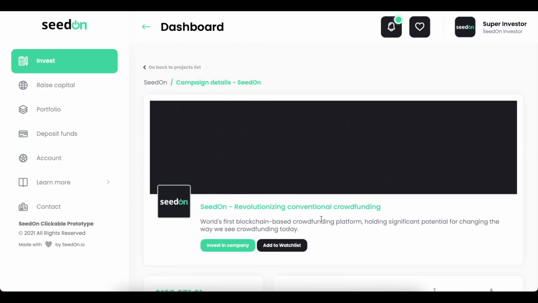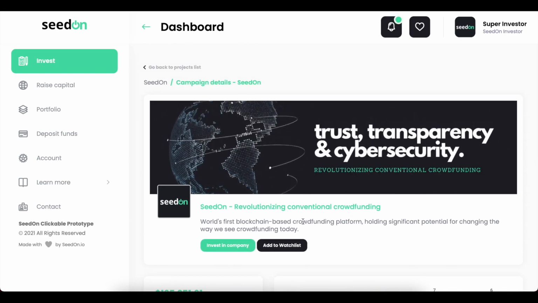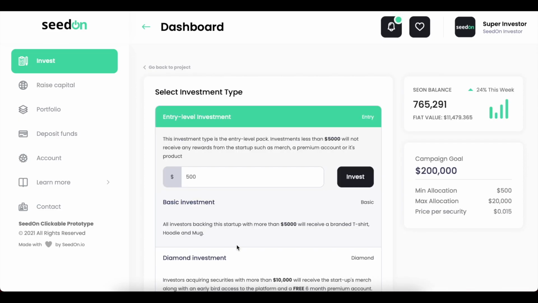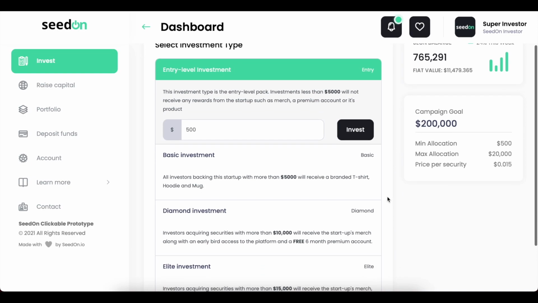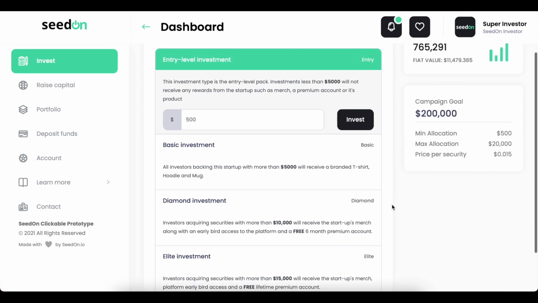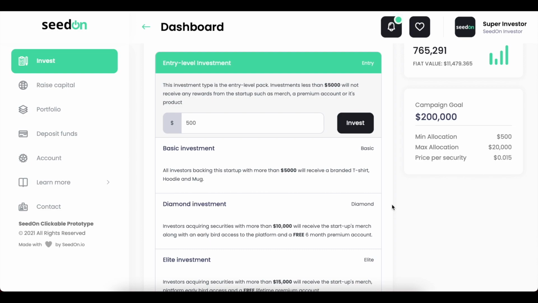Next, we're going to talk about investments. So basically, we can access the investment screen by clicking on this button, Invest in Company. So let's do this. And right now here we can see the investment section. On the left we have the investment types. As part of the project submission, entrepreneurs can define a few investment packages that they can provide to their investors. The way we have defined it for SeedOn here is entry-level investment, basic investment, diamond, and elite investment. And each one of them has a few rewards.